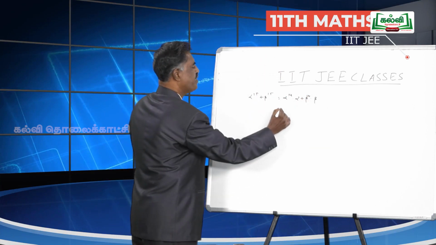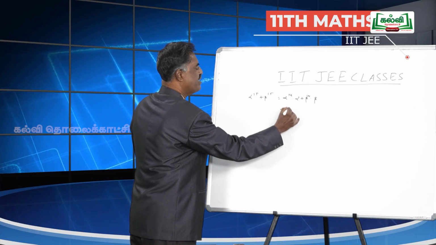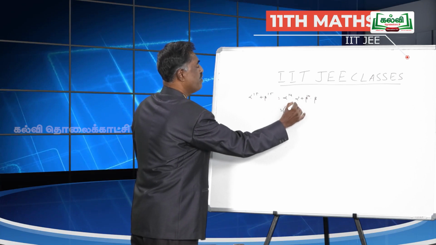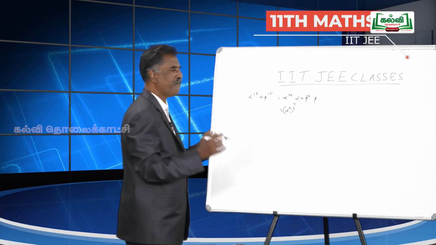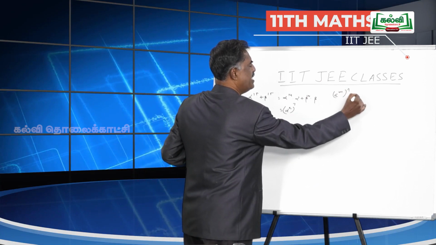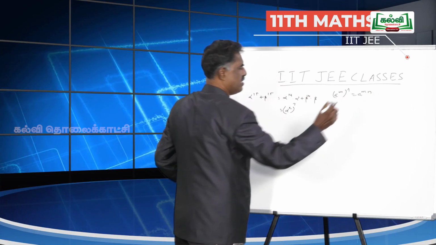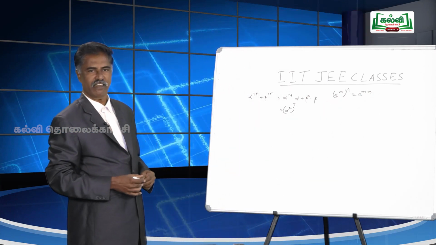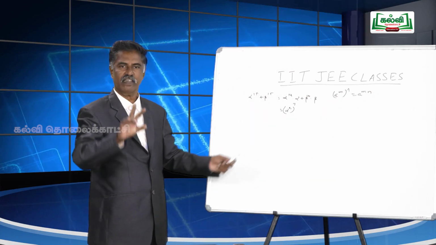Next, what to do? This alpha power 14 can be written as (alpha square) power 7. You know a formula, (a to the power m) whole to the power n can be written a to the power m into n. Applying that formula, I have taken 14 as 7 into 2.